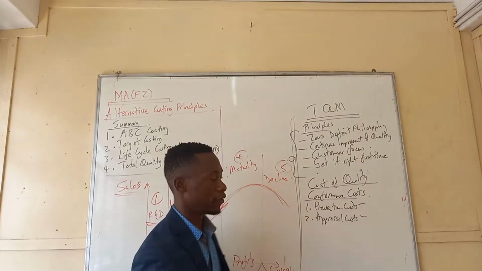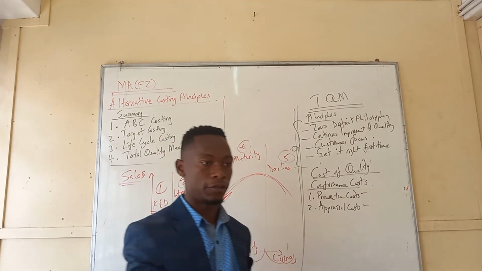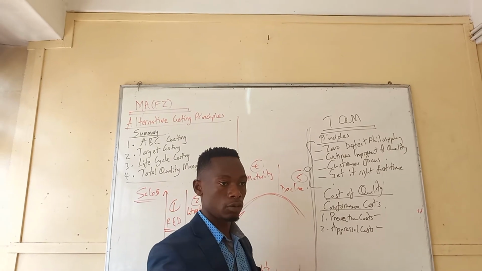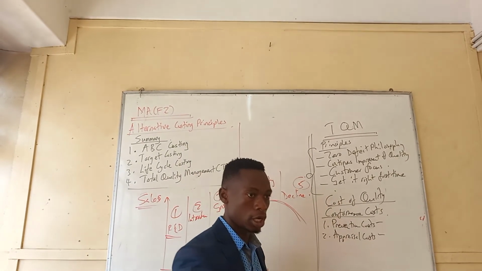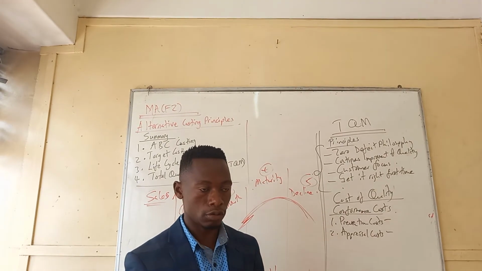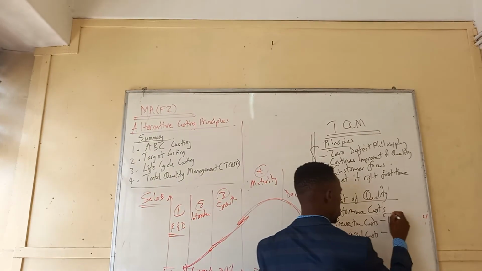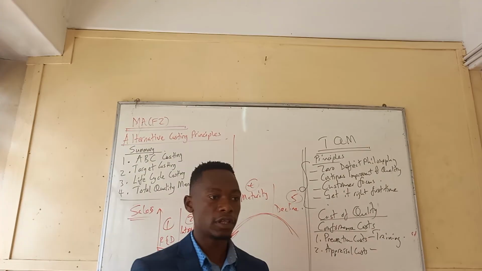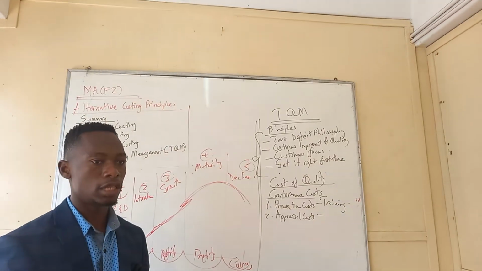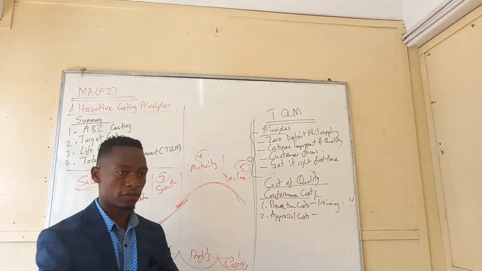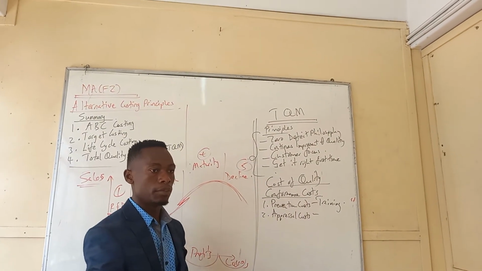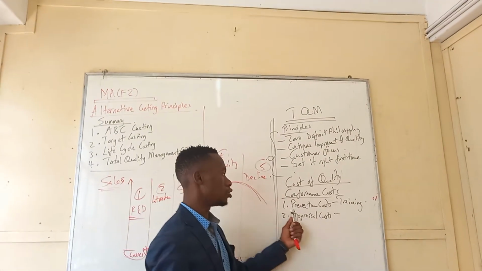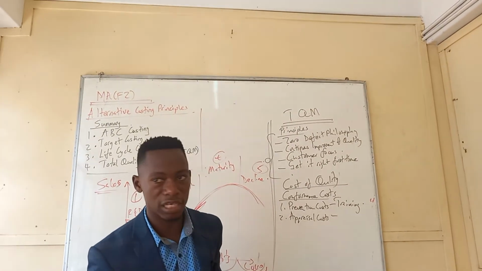So one example of prevention cost. You want to prevent failing the work. So prevention. What do you do for you to prevent that? You don't want to fail. So what do you do? Training. Training is an example of prevention cost. Before the employee produces these units, train the employee first, so as to prevent making losses, right? So as to prevent producing product of poor quality. You train them first before they start doing the job.